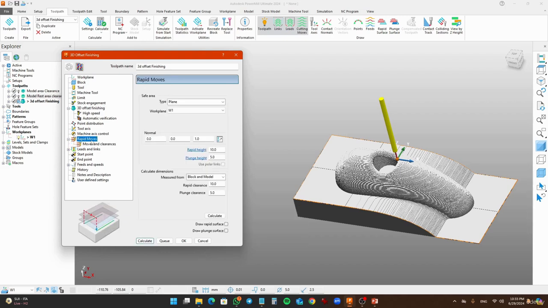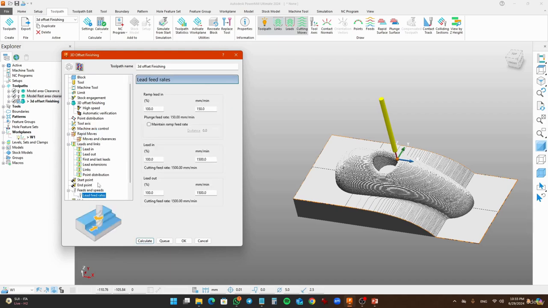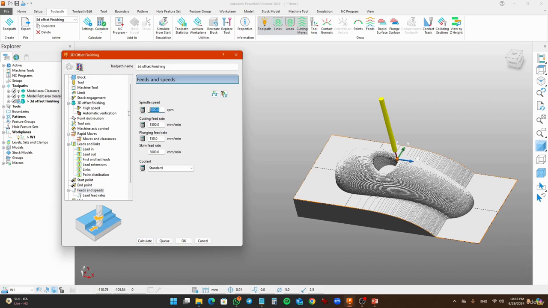Just go to rapid moves. We have already selected the work plane. Go to links, go to feed and speed. For the finishing operation, you have to set the spindle RPM much higher than the roughing operation. For roughing I set it to 5,000 RPM, and for finishing I set 20,000 RPM, with a cutting feed rate of 3,000, because in the finishing operation a very small amount of material is going to be removed. Set the coolant for better finishing. Go to flood. Calculate it.